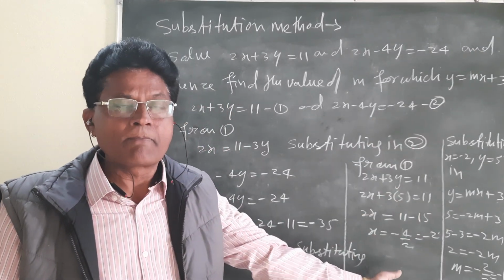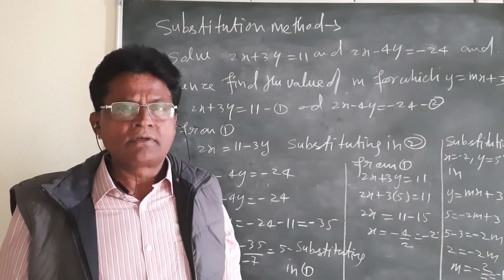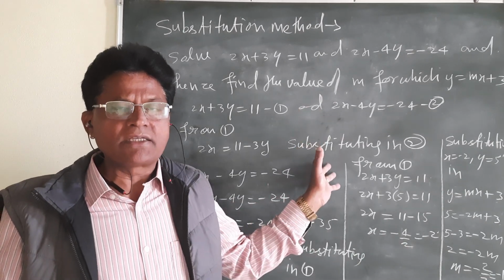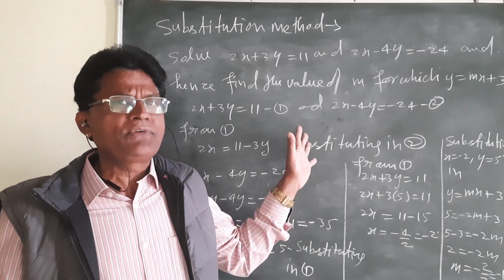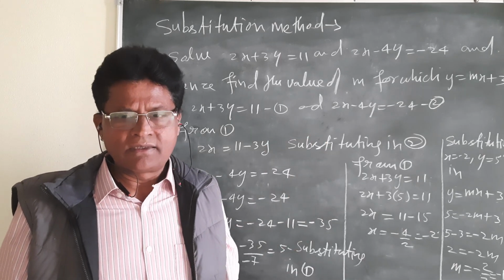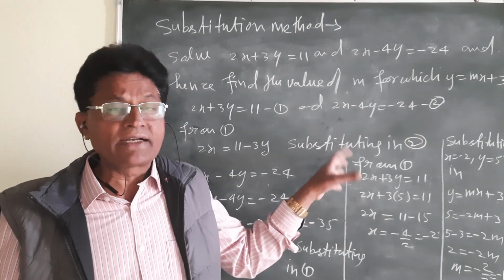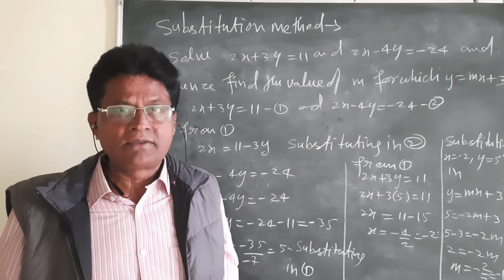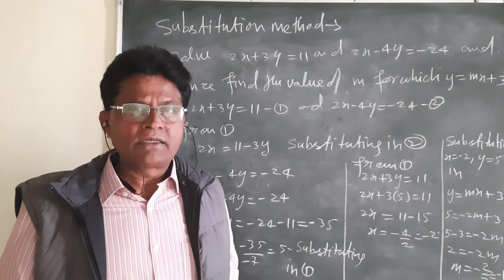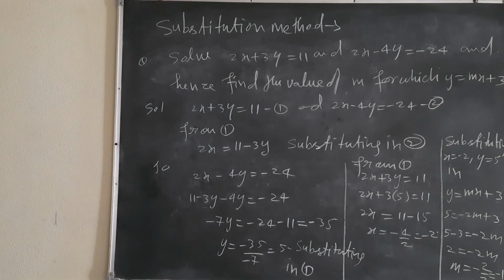Very important question, several times asked in the CBSE examination. It is not difficult, but you must use the proper procedure. Okay, I will tell you one more question, which is very, very important. I have selected only the important questions today for you, related with the different methods. Let me take one more question, which is important for you, related with the substitution method.